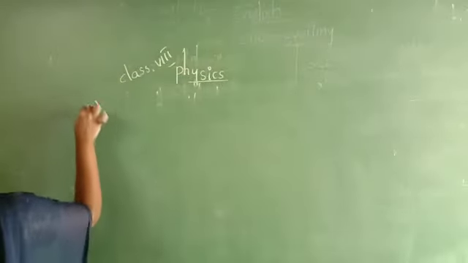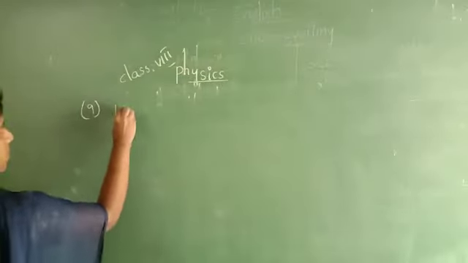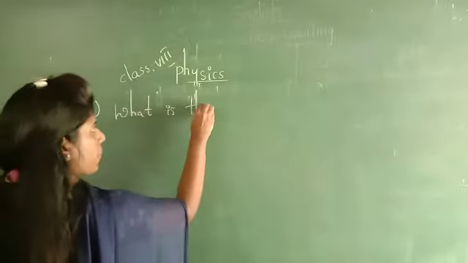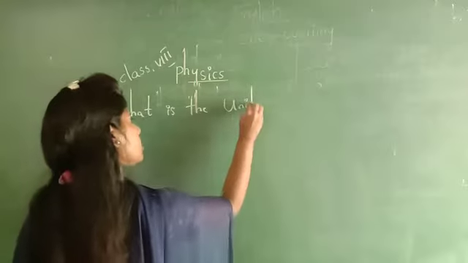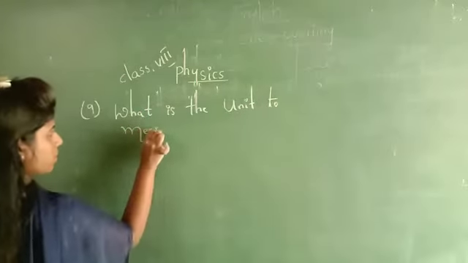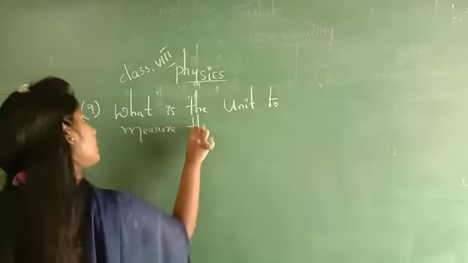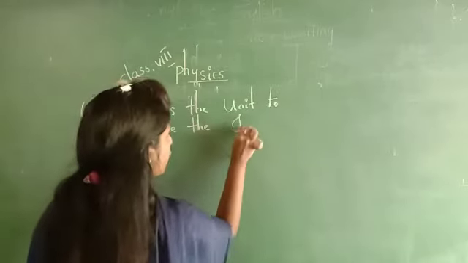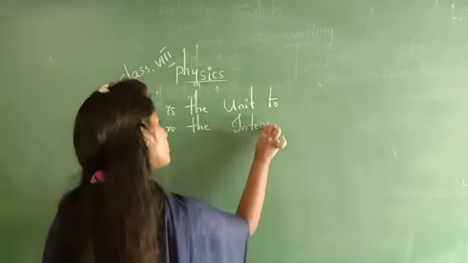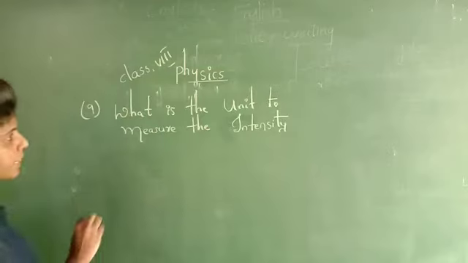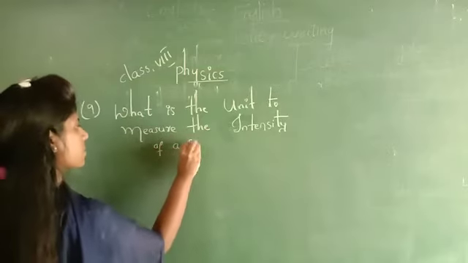Ninth question. What is the unit to measure the intensity of a sound? In what do we measure sound? Intensity of a sound, decibels.